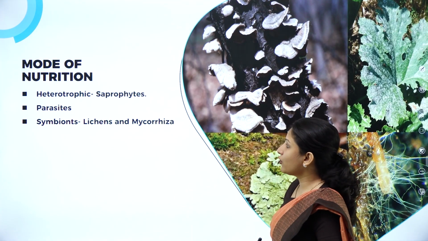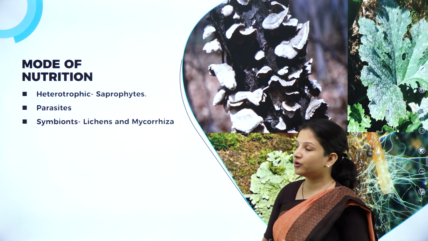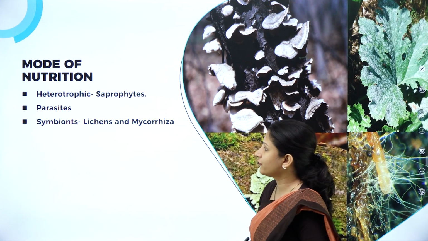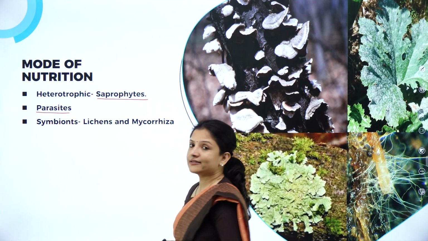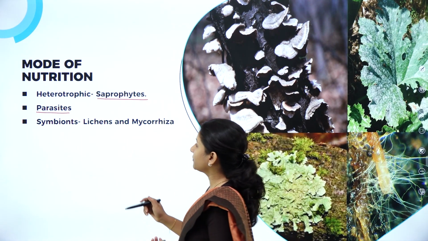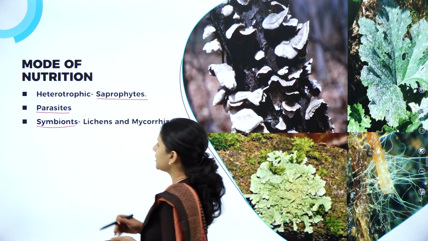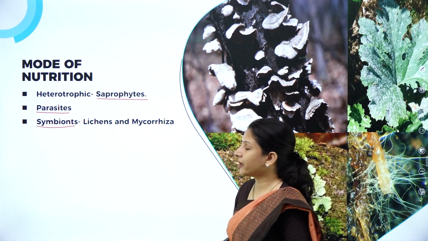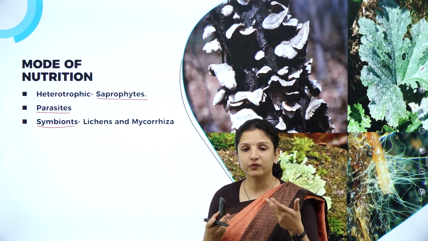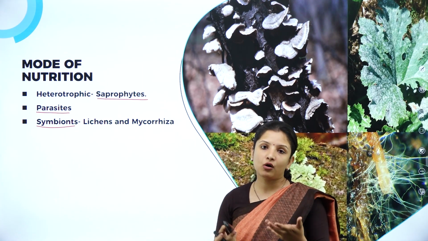So, next let's move on to the mode of nutrition. Earlier itself I have told you they are heterotrophic, wherein they can be saprophytic or they can be parasitic, and sometimes fungi can be symbiotic, meaning they can grow in association with lichens and mycorrhiza. So, they can grow along with lichens and they can grow along with mycorrhiza.